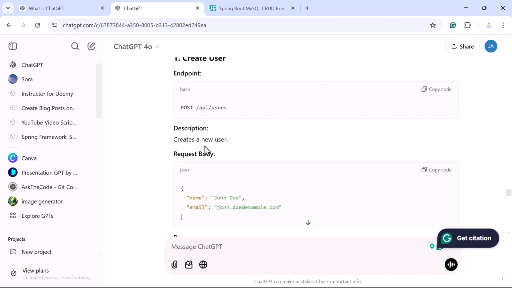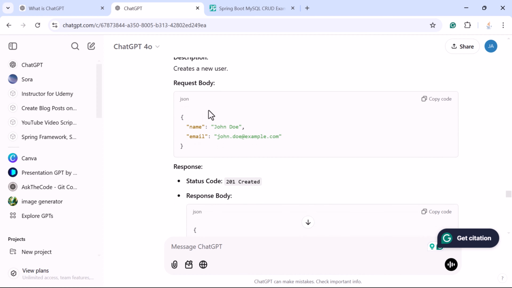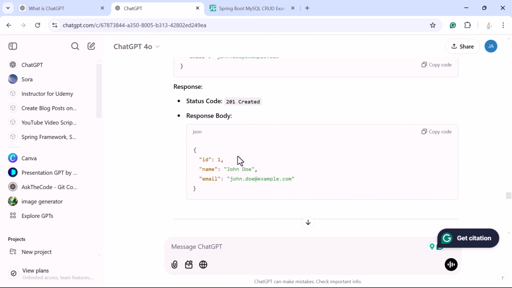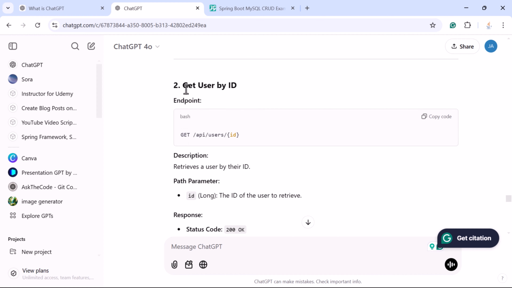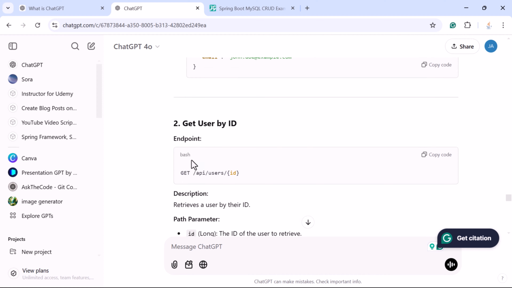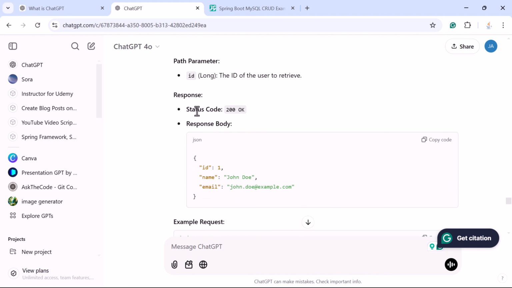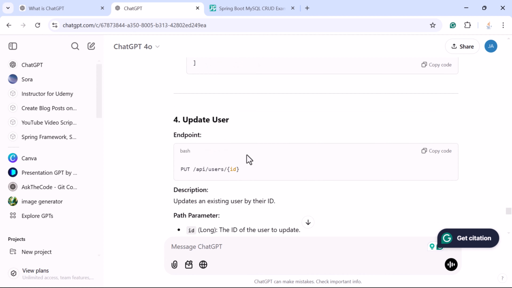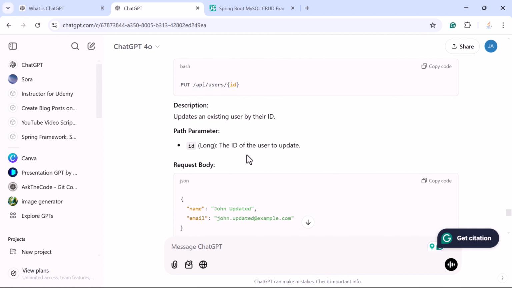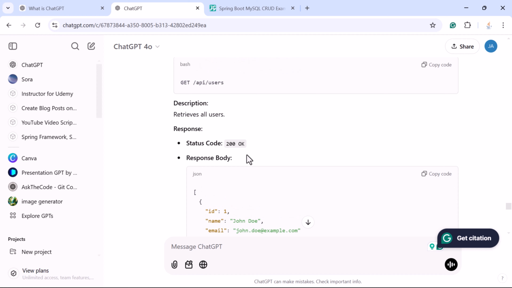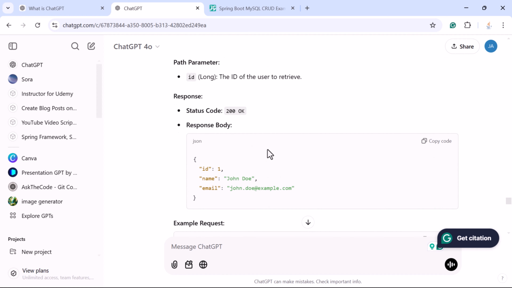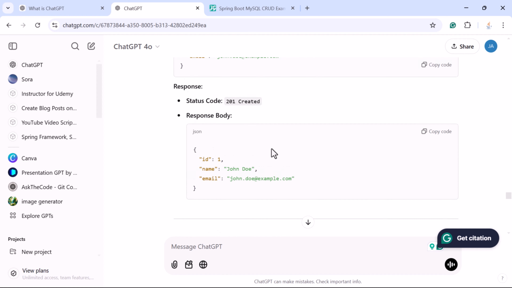So ChatGPT basically provides the dummy data like the request, response, and this is the get user by ID REST API, and this is the documentation for this REST API like endpoint, its description, path parameter, response, request. This is awesome, right? You don't have to write the documentation for the APIs. ChatGPT can help you to write the documentation like this.